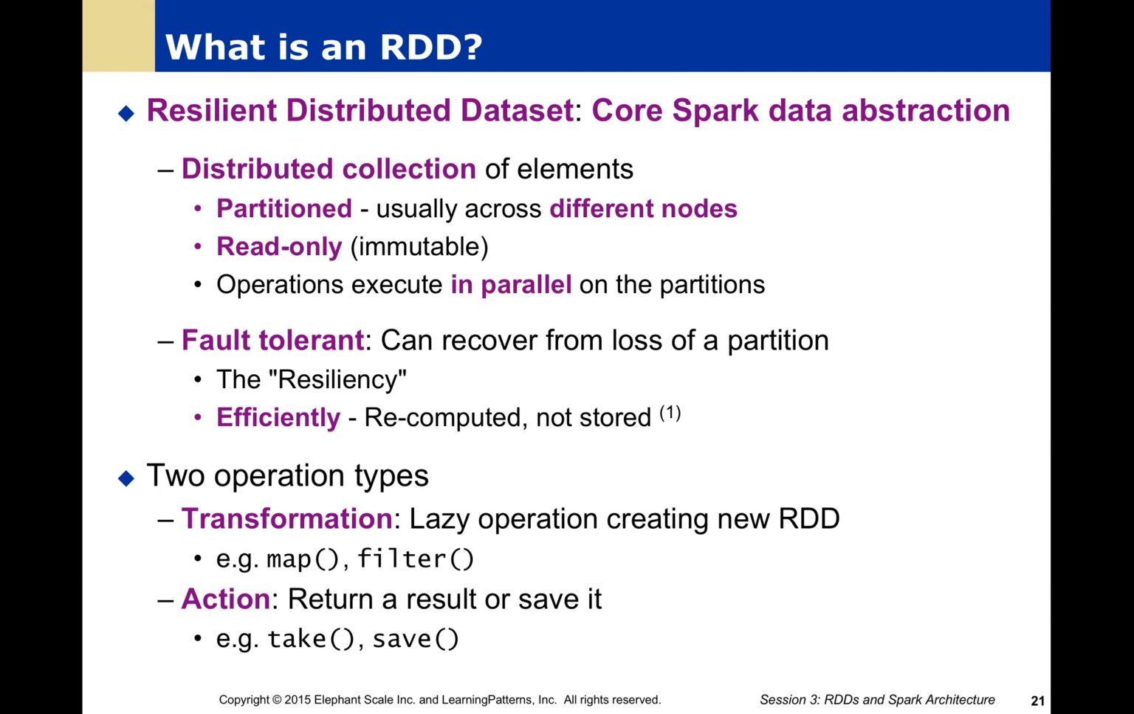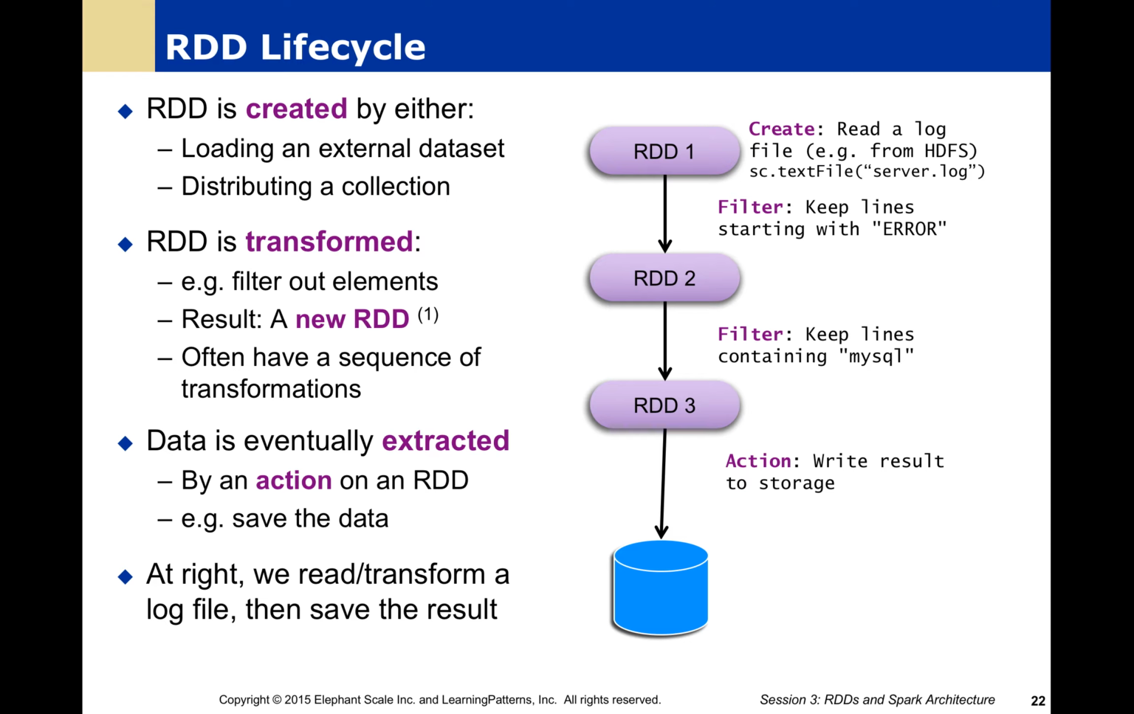And there's basically two different operations on our RDDs. One is transformation. That's a lazy operation. We'll talk about laziness in a minute. That is going to be creating new RDDs. So this is things like filter operations, map operations, etc. And then we're going to have actions. And actions are basically going to be getting answers. So we're going to be getting a result or storing data to a new location.